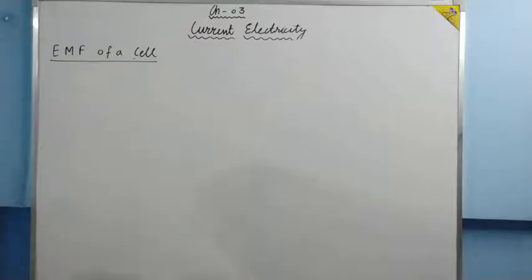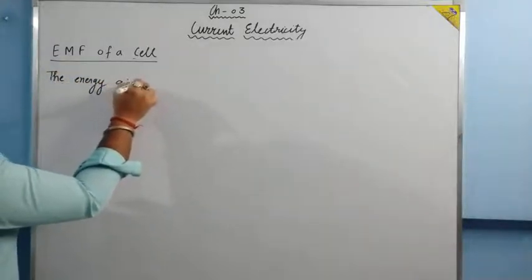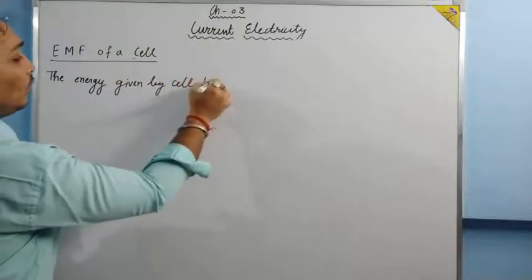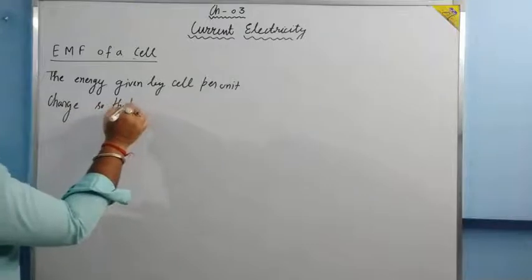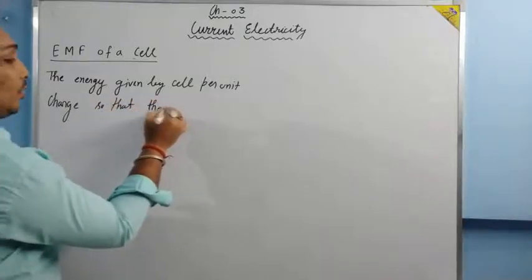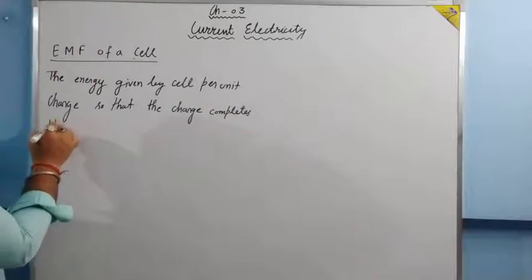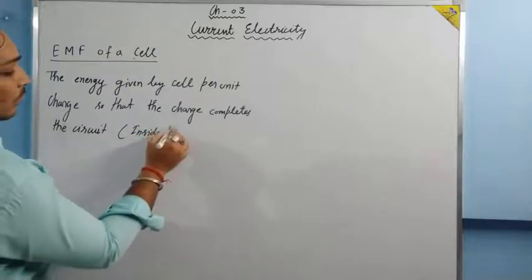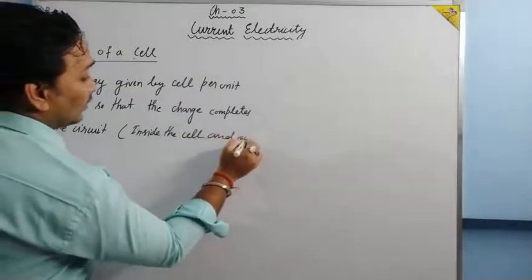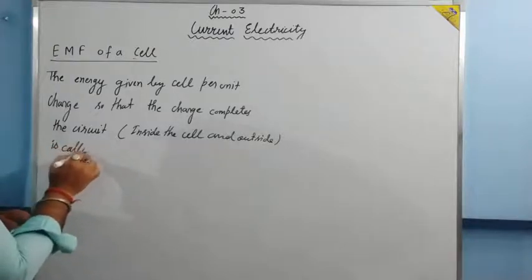So what should be the definition of EMF? EMF is defined as the energy given by the cell per unit charge so that the charge completes the circuit, inside the cell and outside the cell. This is called EMF.